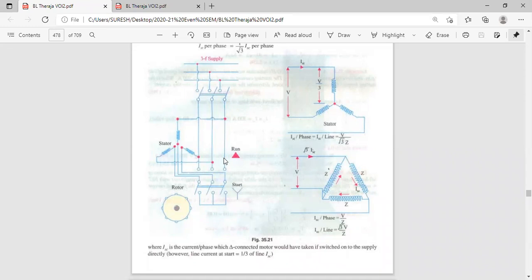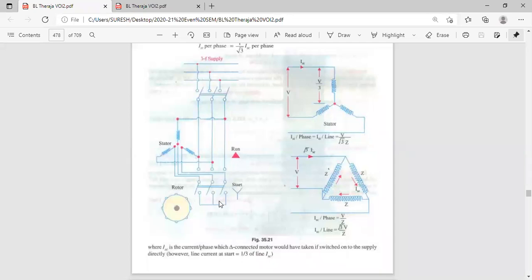This diagram we have to draw as an example. This is the star: these three switches are connected in star connection, so these three stator windings are connected in star. During starting, if you reduce the voltage, the current will be reduced. Once the rotor reaches 70% speed, what do we have to do? We convert to delta. These three switches are connected to these three points. That is delta. During running condition the current is very low, so even if you apply the full 400 volts, there is no problem to the stator winding. Is it clear now? Star delta?